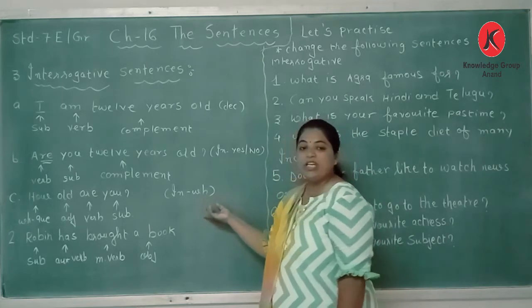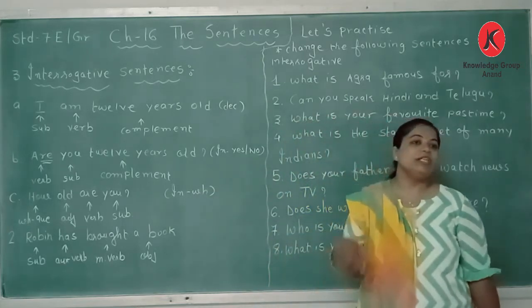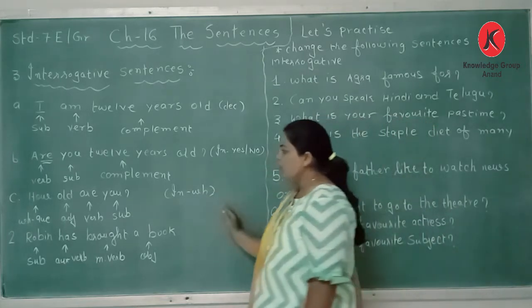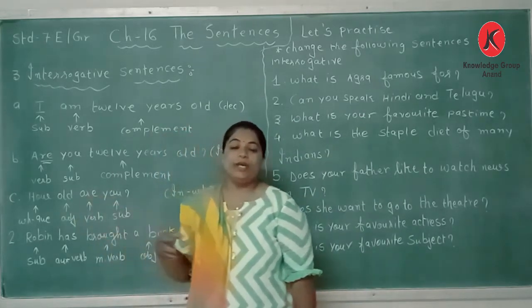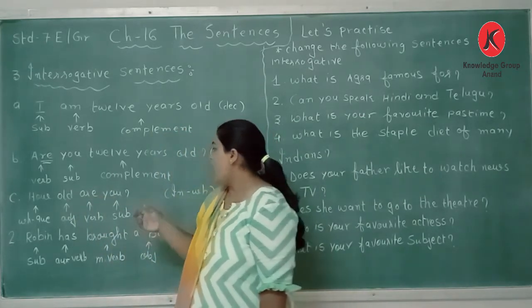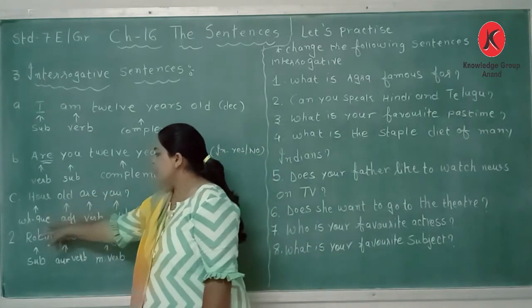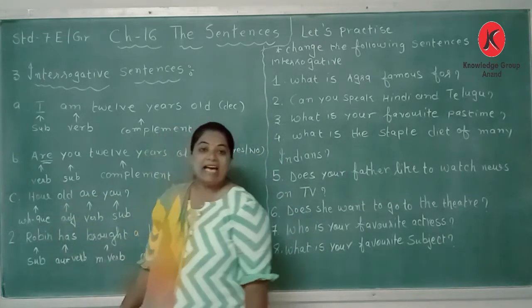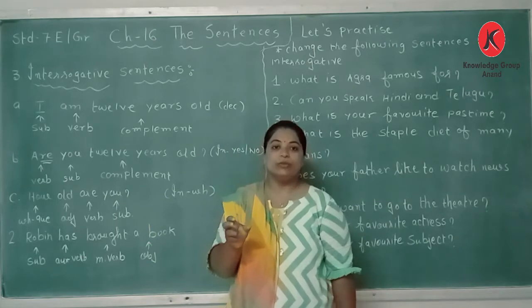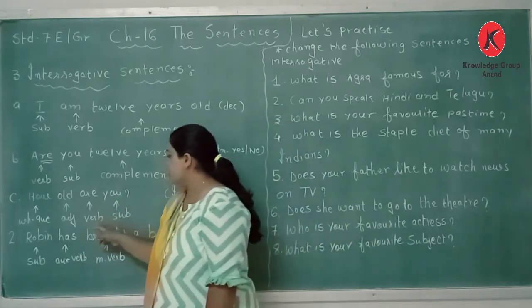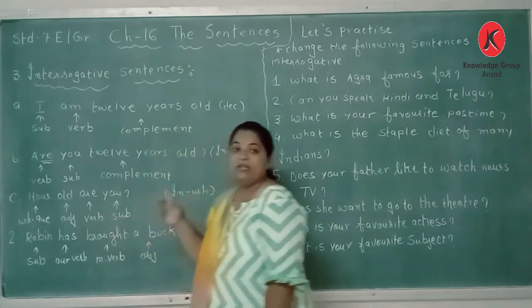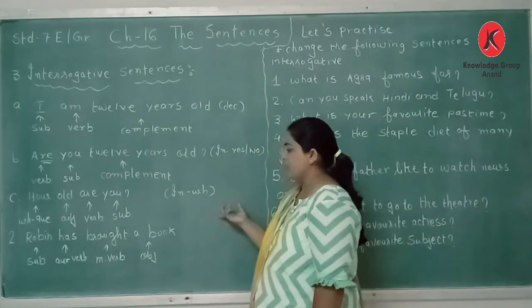Same sentence we can change into a WH question, into interrogative. So, how old are you? How is the WH word, old is an adjective in the sentence, are is a verb and you is a subject in the sentence.